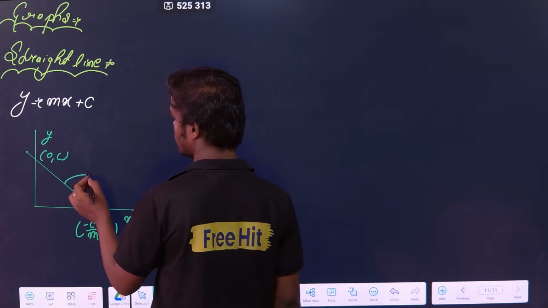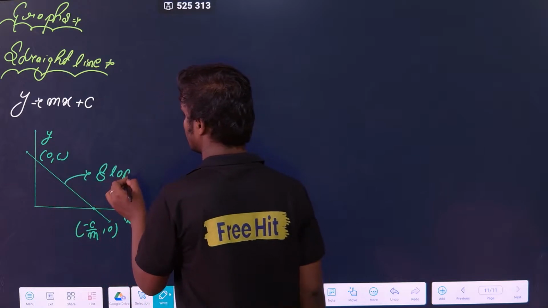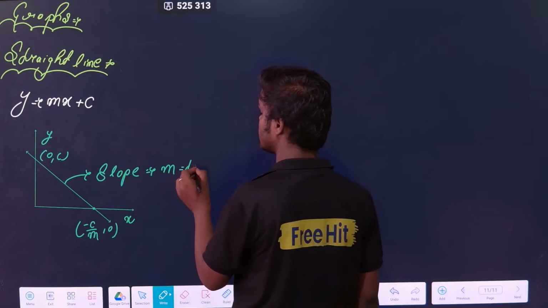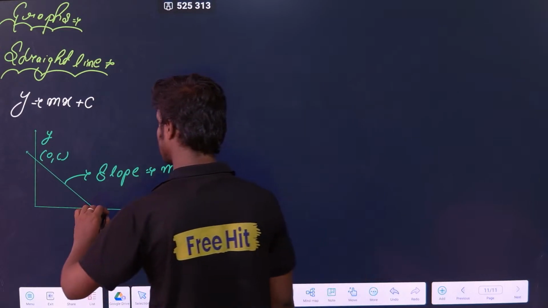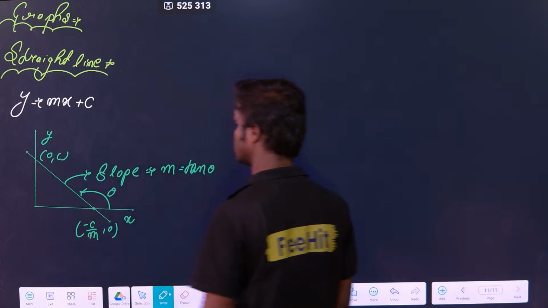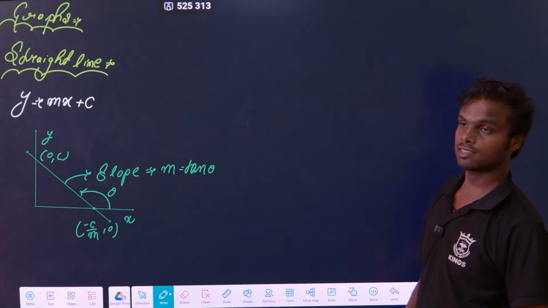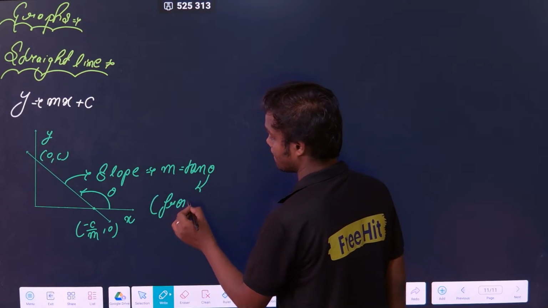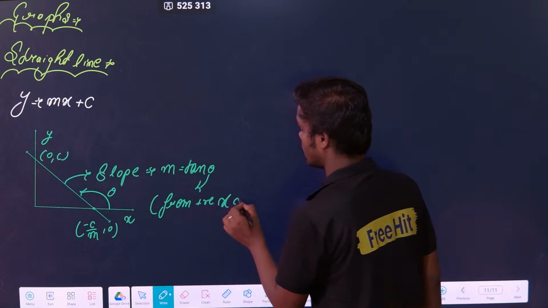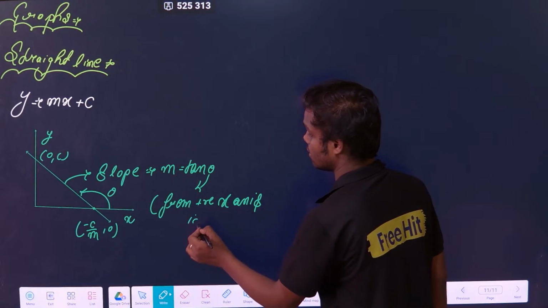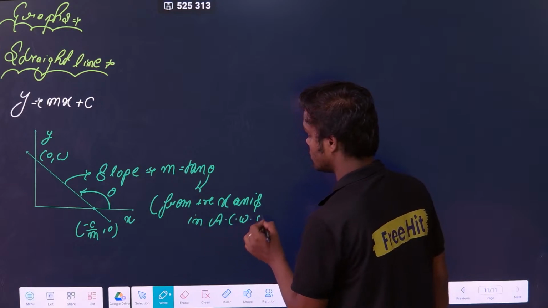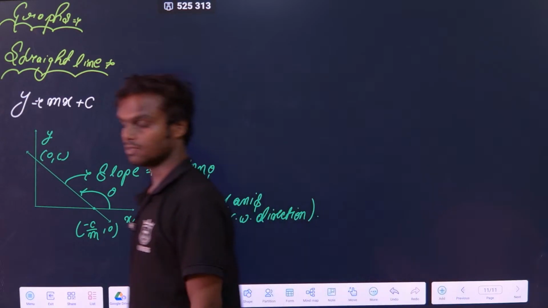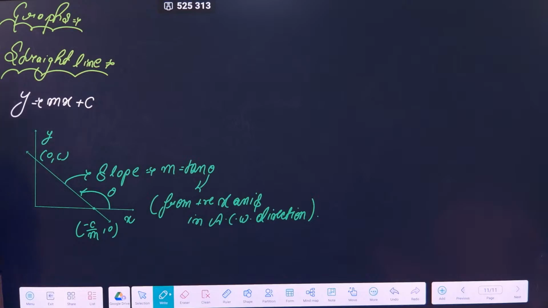Now if I want to calculate the slope of this line, the slope is m. That is defined as tan theta. And how to measure the theta? Remember how to take the theta. Theta is taken from the positive x-axis in the anti-clockwise direction. This is how you take theta. Clear? Any doubt?